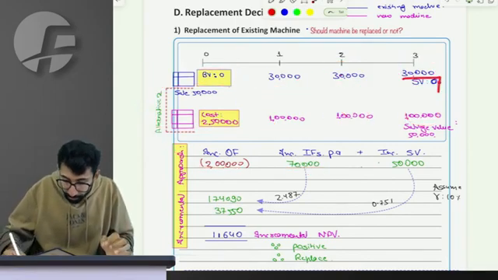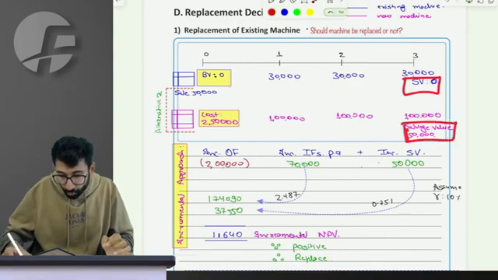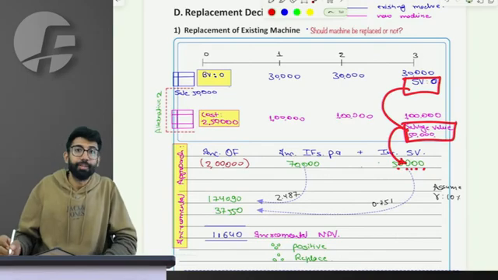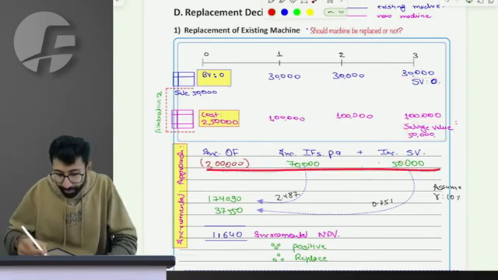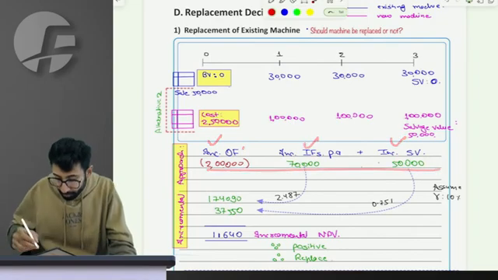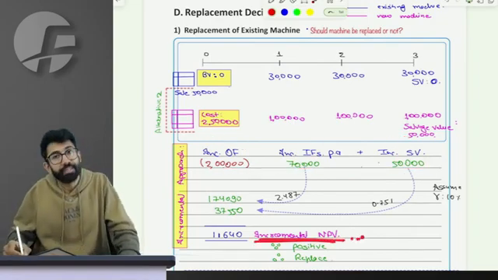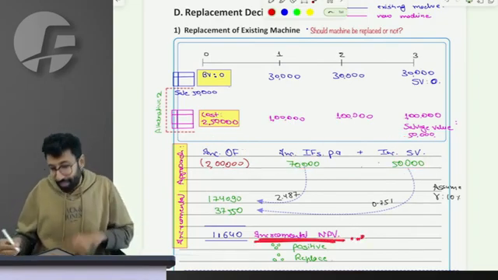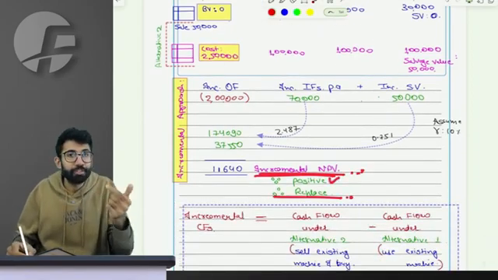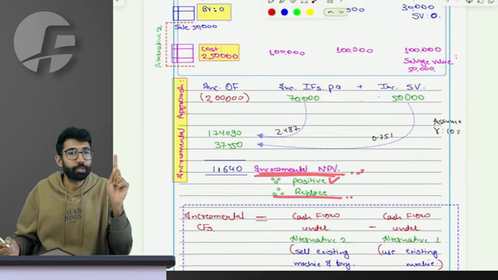And terminally, how much is the incremental terminal value? If I calculate the NPV of incremental outflow and incremental inflows, the answer so arrived is incremental NPV. If it is positive, we say replace the machine. If it is negative, we say don't replace the machine.